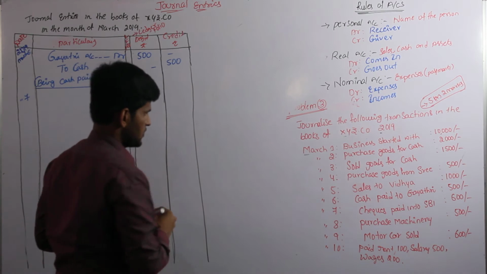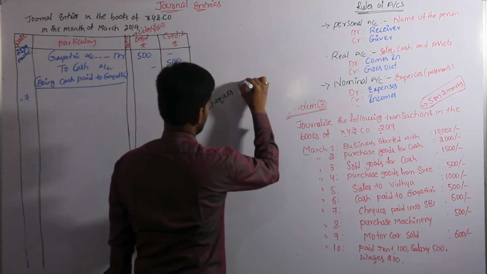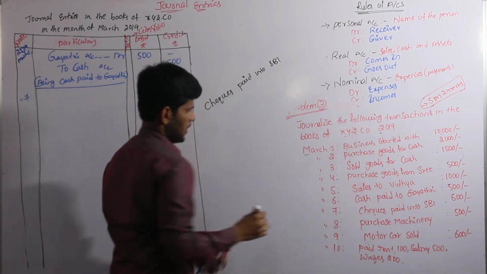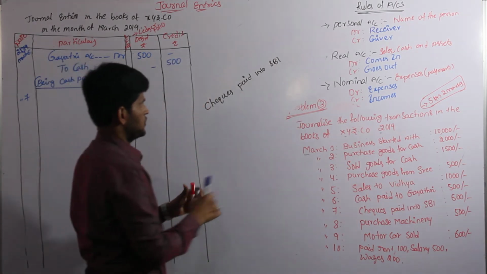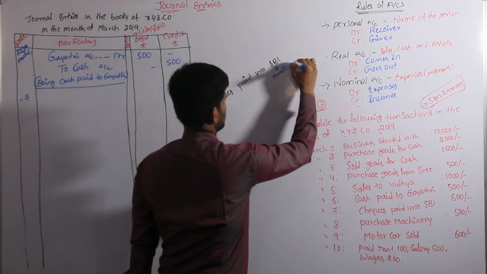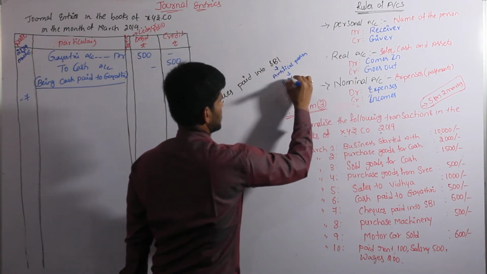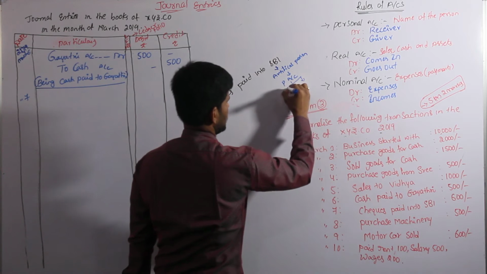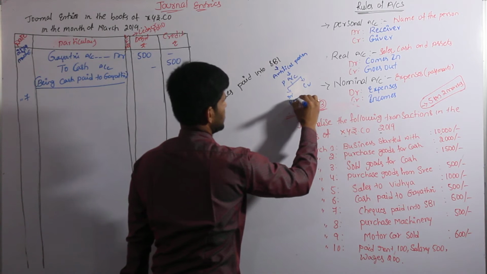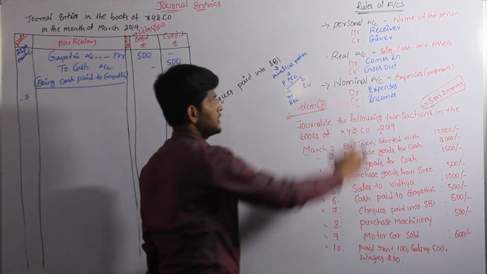See the seventh transaction. Cheque paid into SBI. SBI is an artificial person. So an artificial person is also part of personal account. Under the personal account, again we have to take debit and credit. Into bank is nothing but the bank is receiving. According to personal account, artificial persons and all physical persons are relating to personal account.